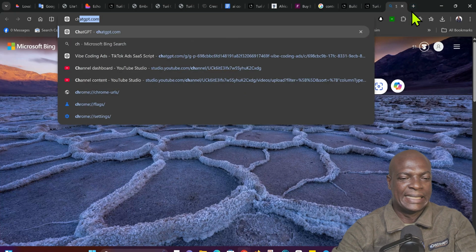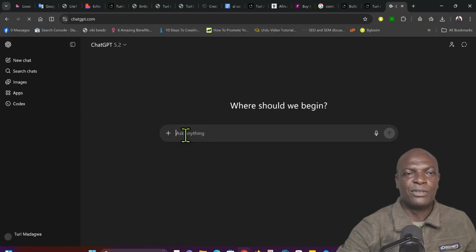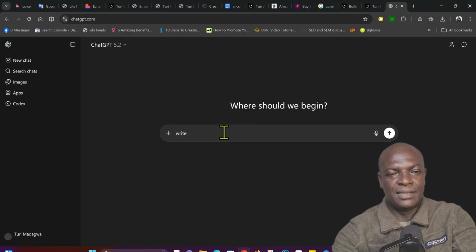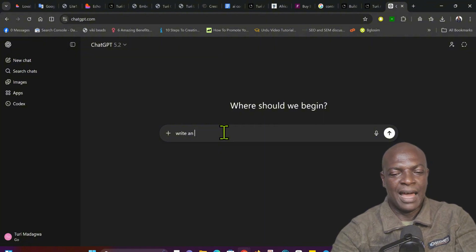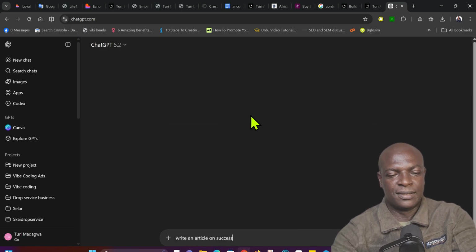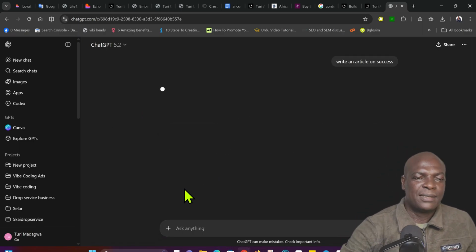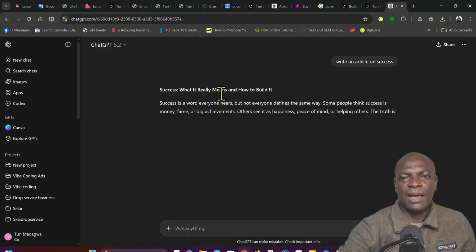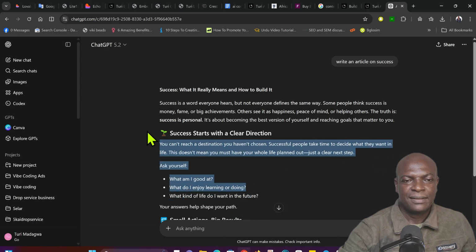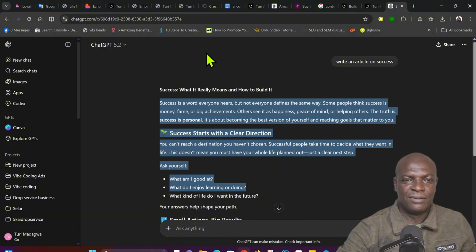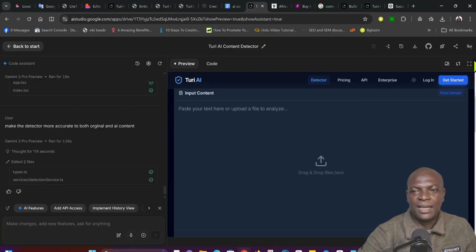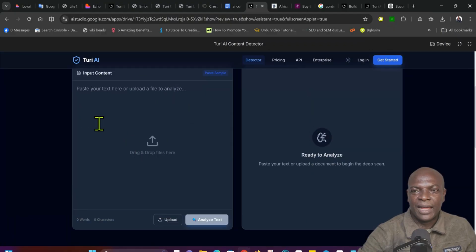Let's quickly test. Let's say I go to ChatGPT and just say, write an article on success or something. You can see now. I'll just get the content and paste it. Let me copy something here. After building it, you can see this is how the AI content detector will look.